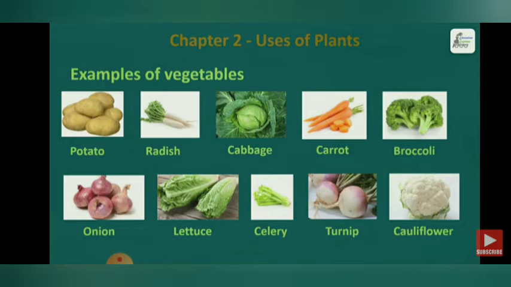Repeat with me. Potato, radish, cabbage, carrot, broccoli, onion, lettuce, celery, turnip, cauliflower are some examples of vegetables we get from plants.